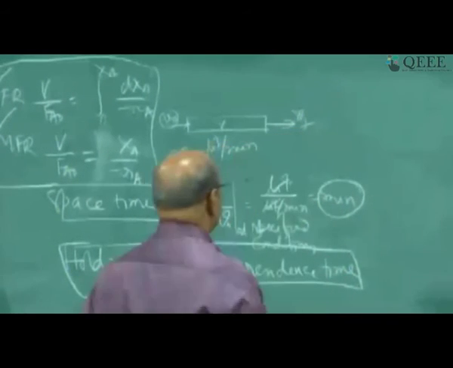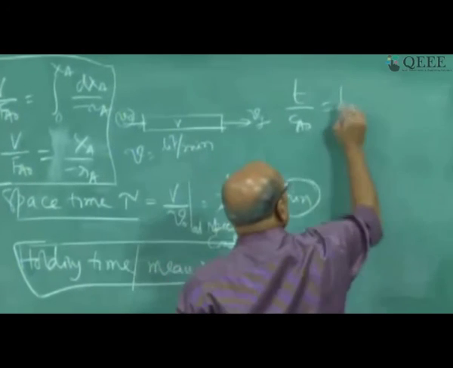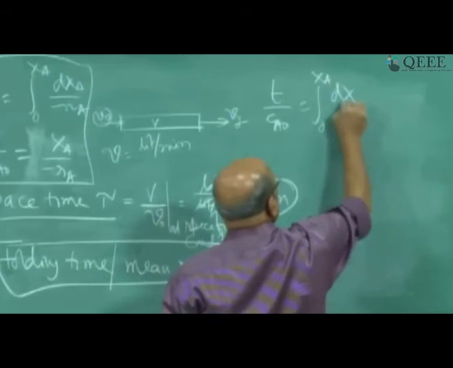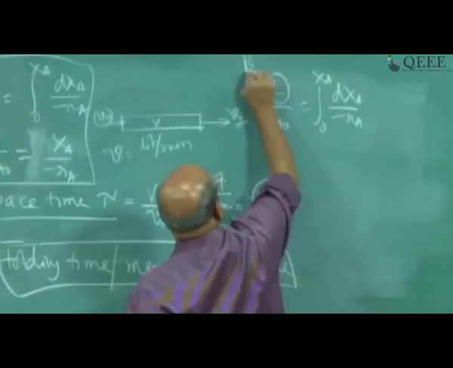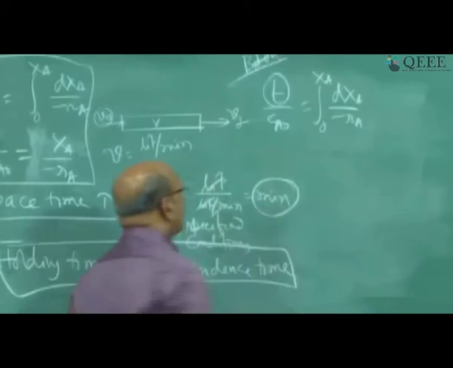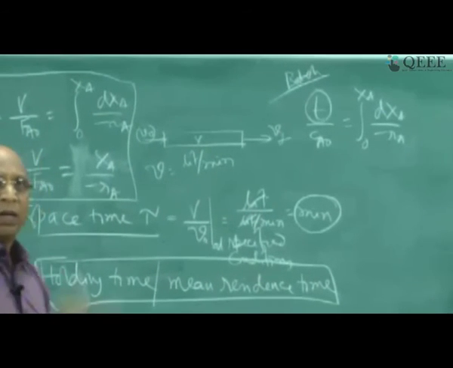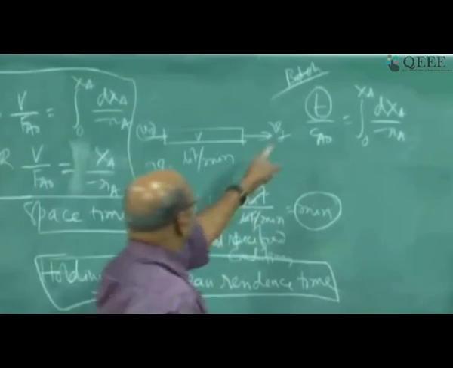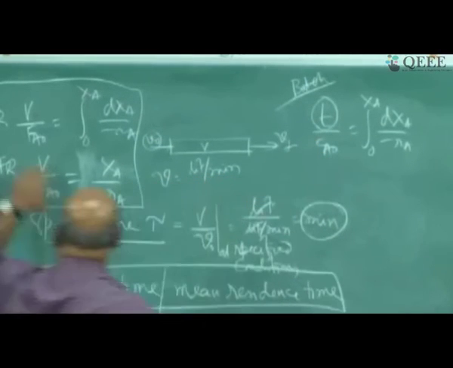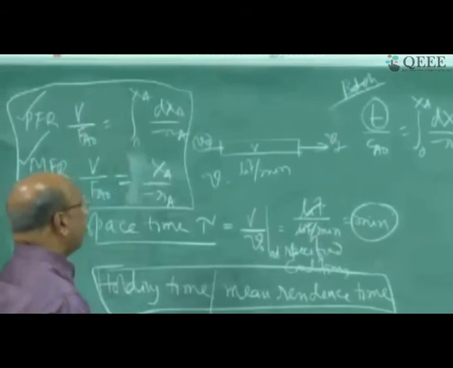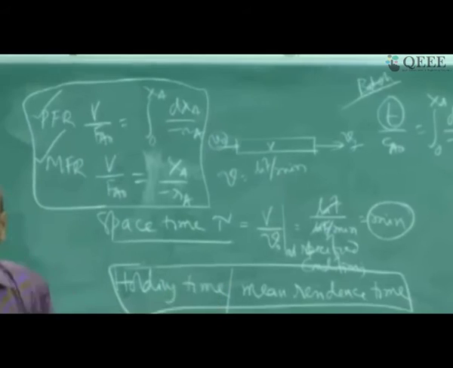The reason is that we have batch reactor expression, t by CA naught equal to 0 to, this is what is spoiling us. This is batch reactor. Because you first learnt batch reactor in your high school and also 12th class or so, which is now derived as time by CA naught. So that is why we would like to write these two equations also in terms of tau by CA naught.